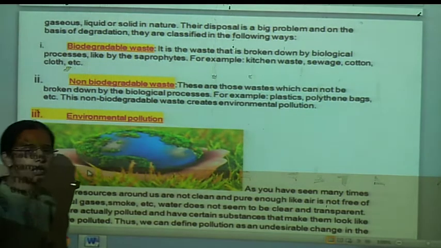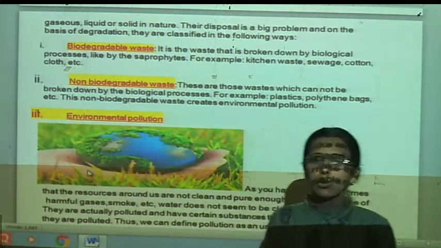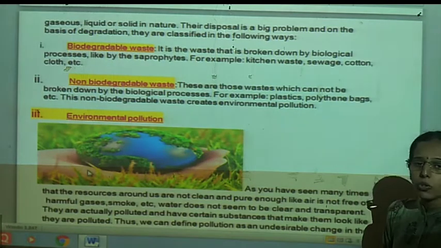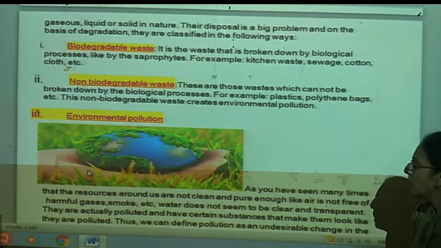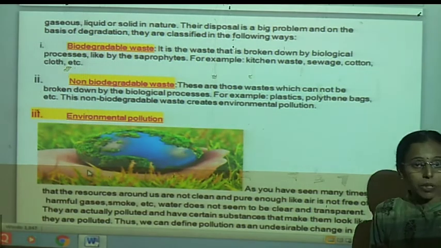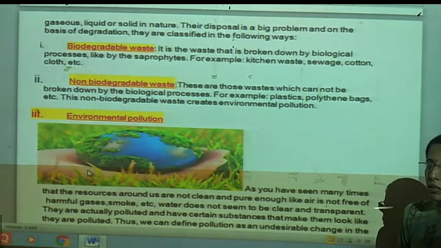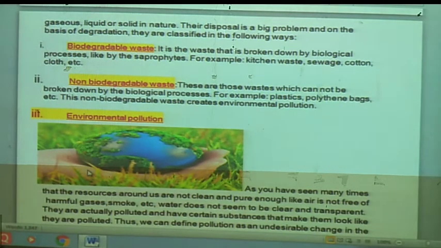Then noise pollution. Nowadays we are using many different automobiles, and due to automobiles there is air pollution as well as sound pollution because of their horns. So these all factors, it may be gases, then unwanted chemicals, these all affect the environment, and thus we can define pollution as an undesirable change.